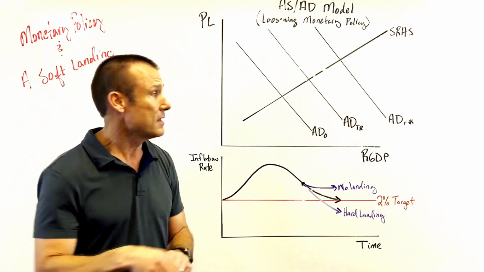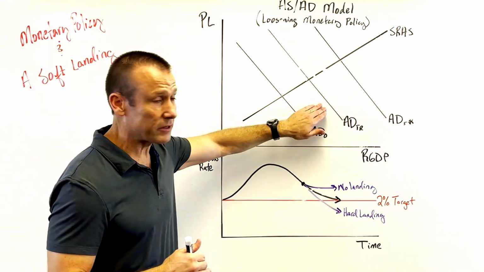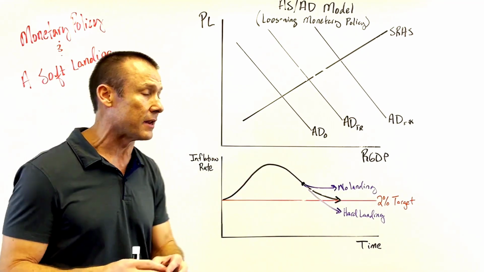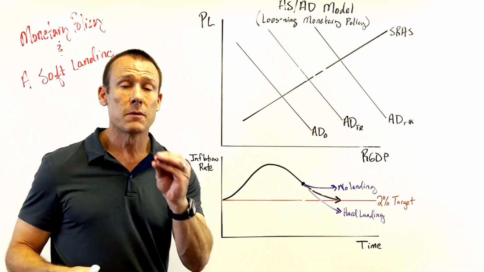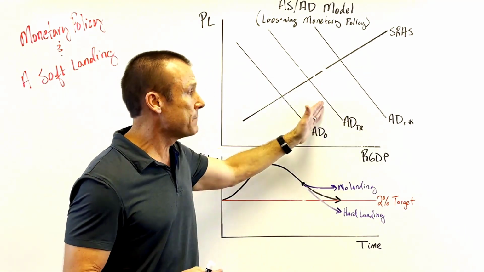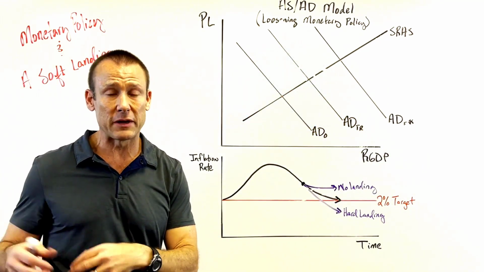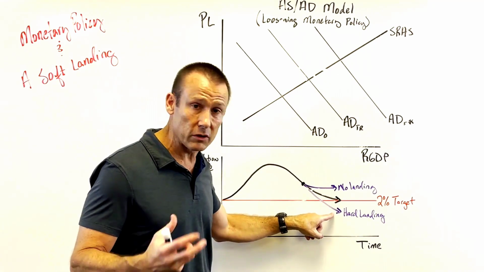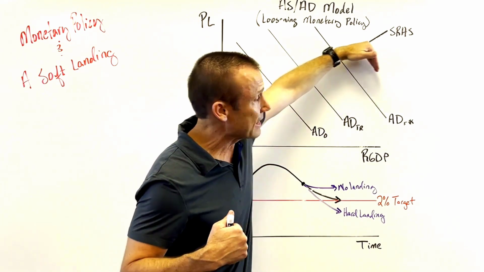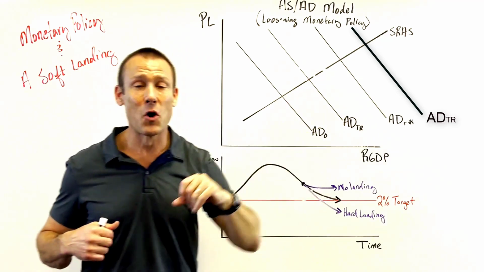That's the soft landing. And that's a way that we can teach this concept of monetary policy, having a restrictive stance, and then easing, but remaining restrictive, and allowing our students to understand that yes, the Fed is easing right now, but they're remaining restrictive by showing our AD targeted rate being to the left of AD star. Of course, if they ever wanted to truly become expansionary or stimulative, if this hard landing really began to show itself, then their targeted rate would go below R star, and we would move AD to the right of that AD R star.